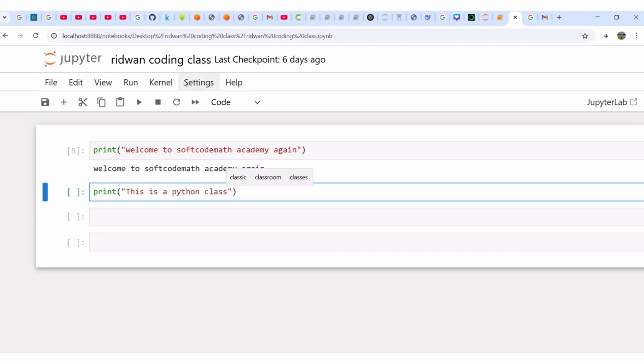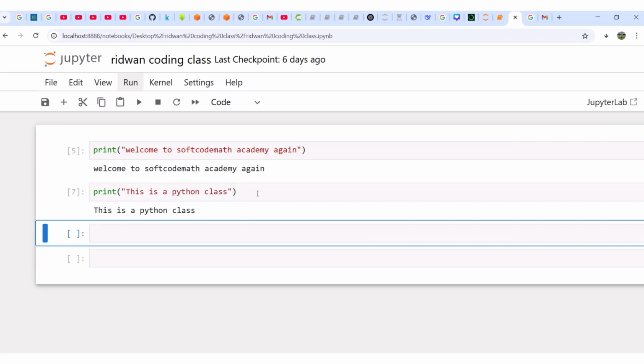Now, if you don't want to be coming to this place every time to click on run, what will you do? Once you have written the code inside that cell, just hold your hand on shift. Use one hand to hold shift, then use another hand to press enter. Shift, enter. Wow, can you see? Instead of coming to this place and clicking on run every time, just make sure you do shift, enter.